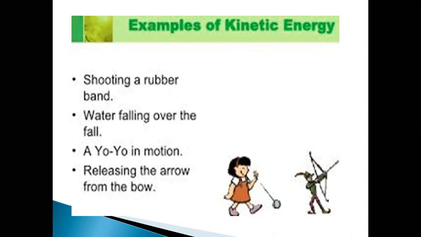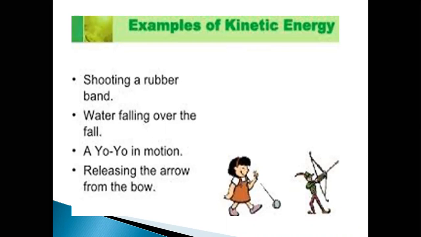Shooting a rubber band. When you shoot a rubber band, the rubber band will come in motion, and that moving object possesses kinetic energy. Water falling over the fall. If we consider water falling over the fall, the falling water is in motion, and due to the motion, water possesses some energy, and that energy is known as kinetic energy.